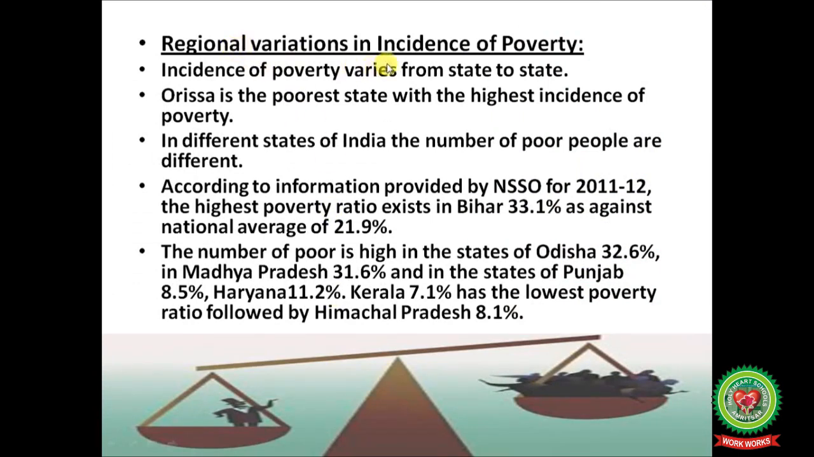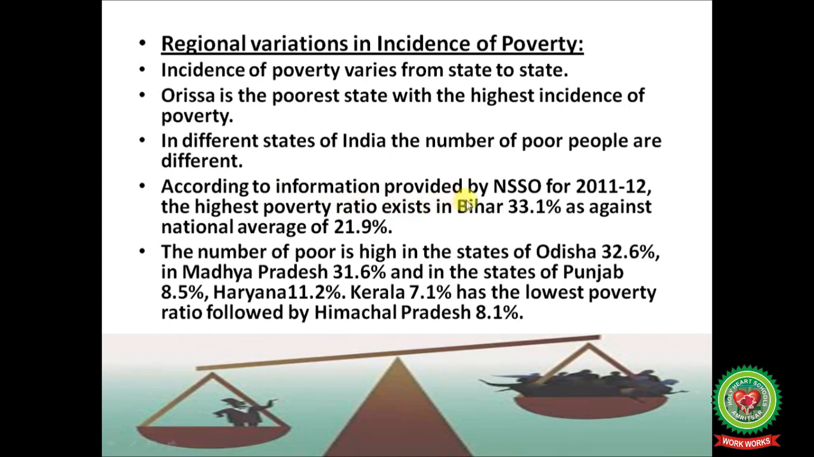Regional variations in incidence of poverty. Incidence of poverty varies from state to state. Odisha is the poorest state with the highest incidence of poverty. In different states of India, the number of poor people is different.